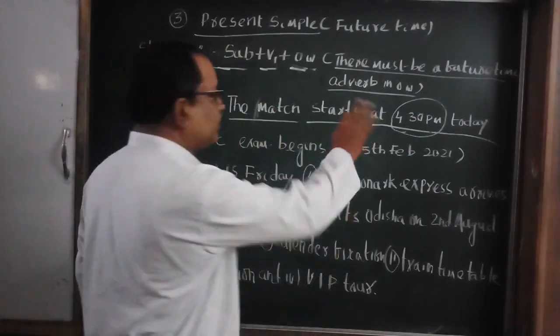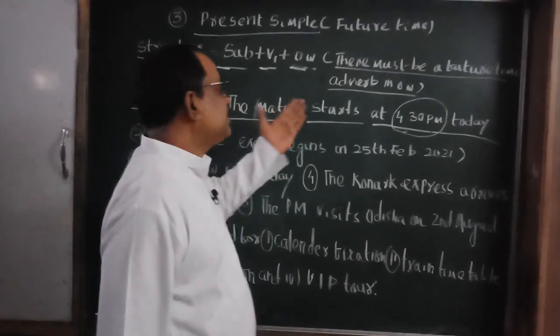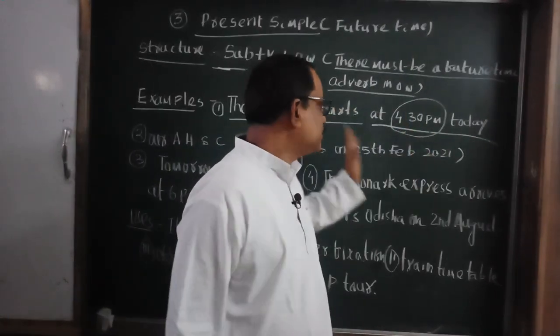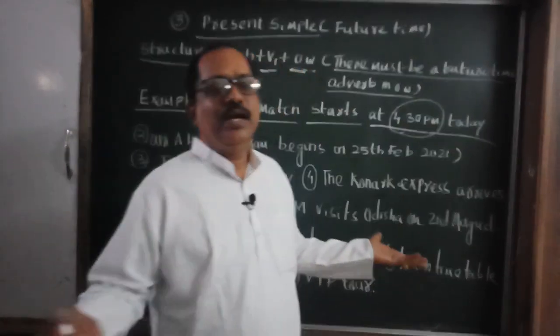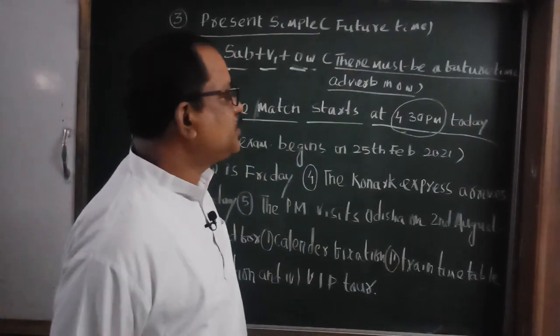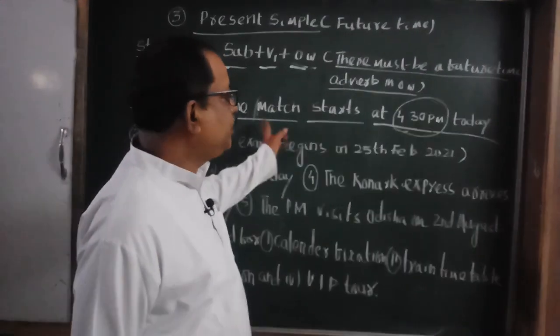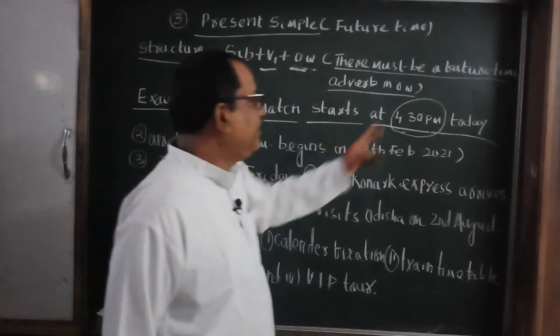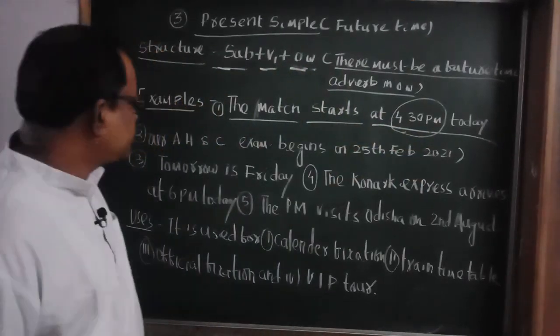If you omit 4:30, what is it? The match starts today. It becomes a usual action, present simple, present time. But if you add 4:30, it becomes present simple for future time.